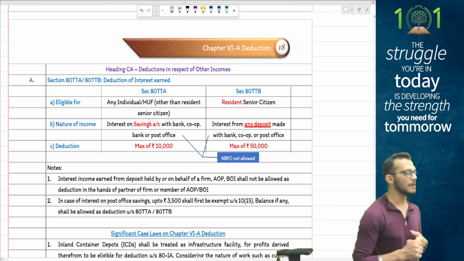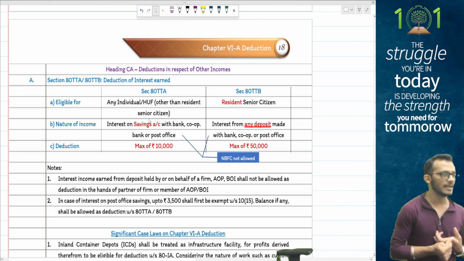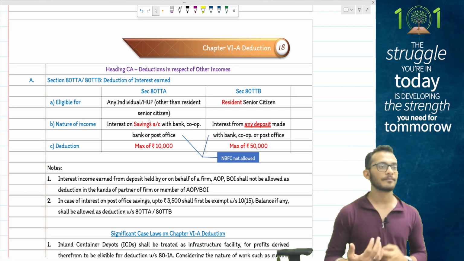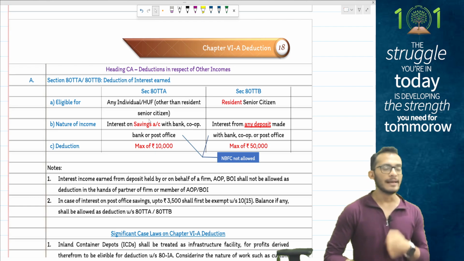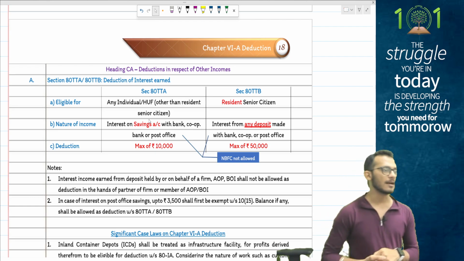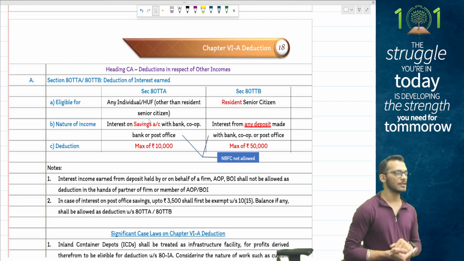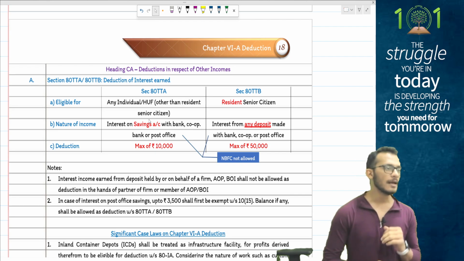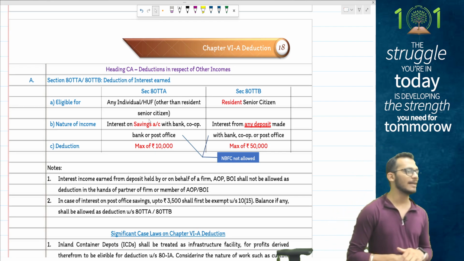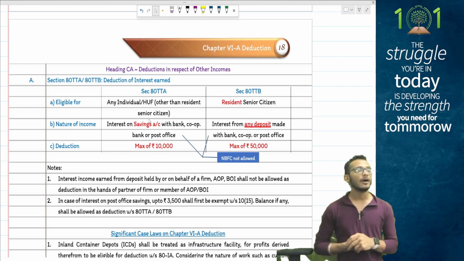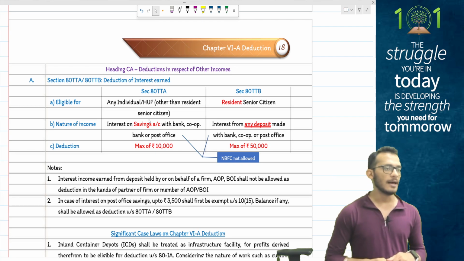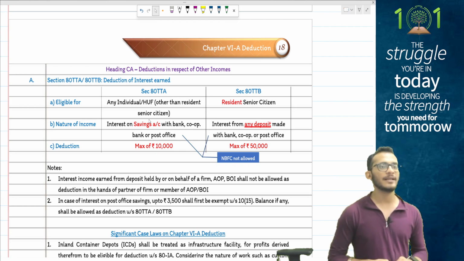Then moving forward, people, to the next item in non-resident taxation, 80TTA and 80TTB. It says that if you have any interest income from a savings account or post office savings account, you get a deduction under 80TTA to a maximum of 10,000 rupees. But if you are a resident senior citizen, you will have 80TTB, where you get deduction for all interests, meaning including FD and RD, up to a maximum of 50,000 rupees.